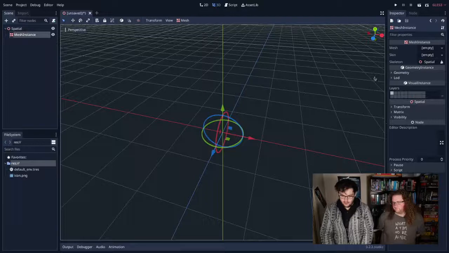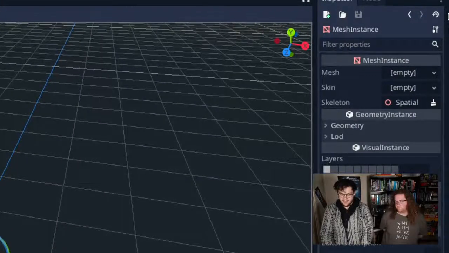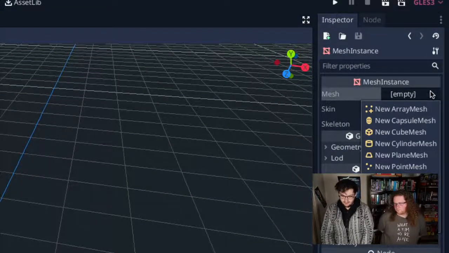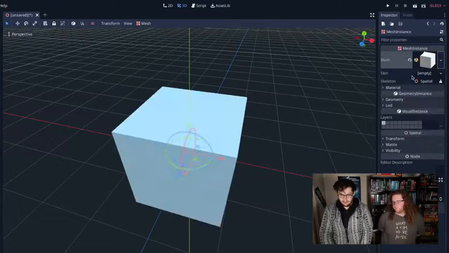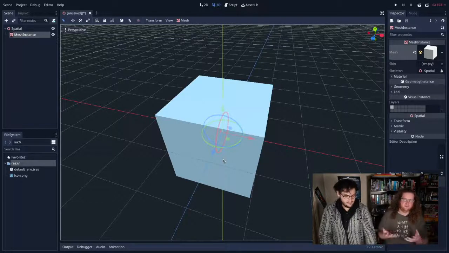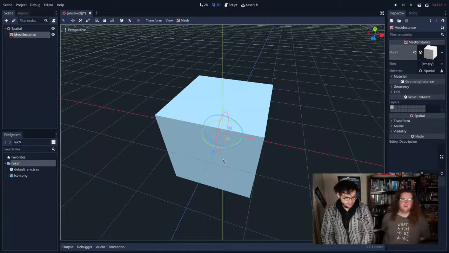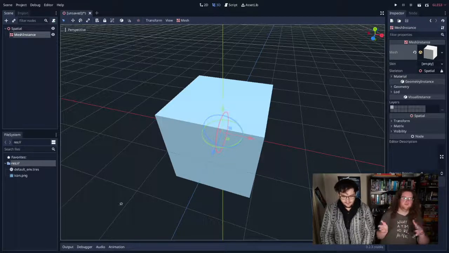I'm going to add a cube to this scene. So over here in the inspector for the currently selected node, which is the mesh instance, in the top right side of the screen, I'm going to add a mesh. Godot comes with a bunch of primitive meshes. We want a cube, so I'm going to click that cube. You can also import 3D meshes made in Blender or that sort of stuff. For speed reasons today, we're going to try and do everything within the engine. Otherwise it'd just be boring jumping back to Blender, saving the file, dumping it out.